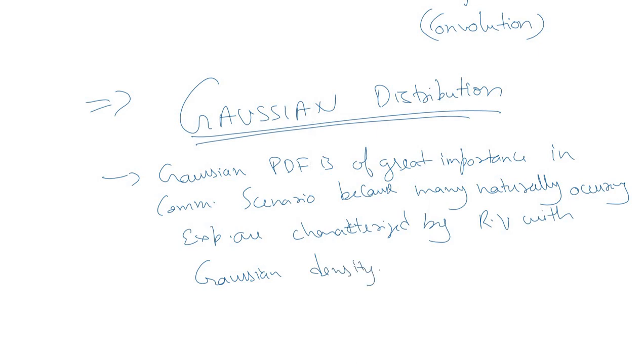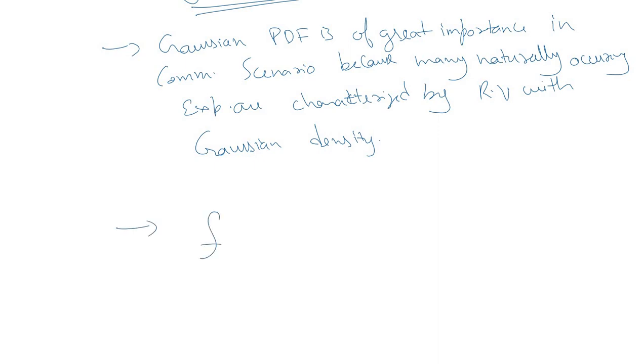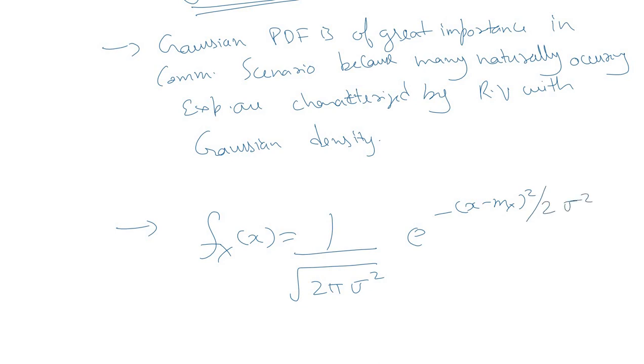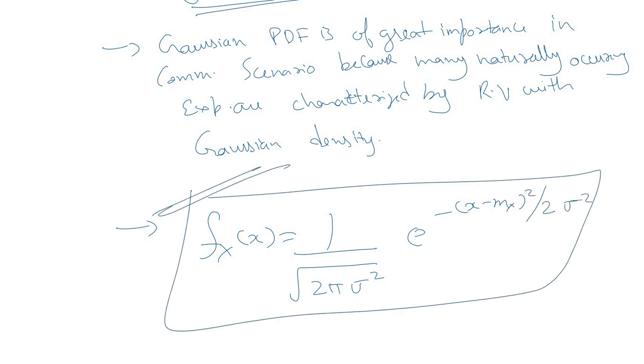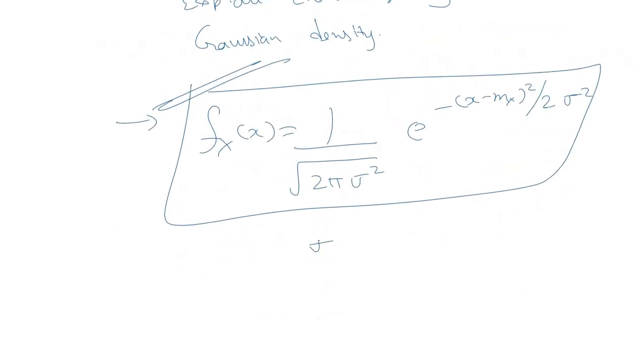If you look at the PDF of the Gaussian distribution, you will have to remember this PDF. It will be used very frequently. It is 1 by square root of 2 pi sigma square, e raised to power minus (x minus mx) square by 2 sigma square. This is the PDF of the Gaussian distribution, where sigma square is the variance of the Gaussian random variable and mx is the mean. This is the PDF of a Gaussian distributed random variable.